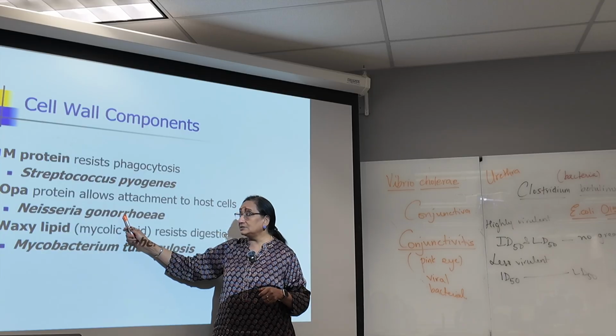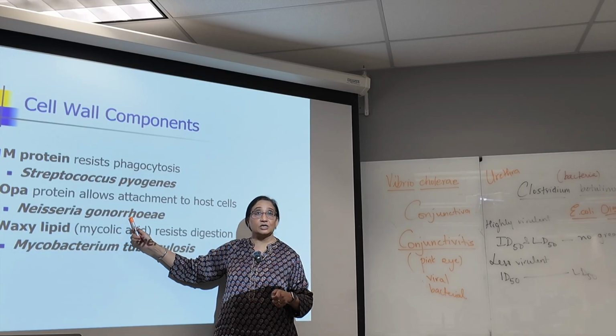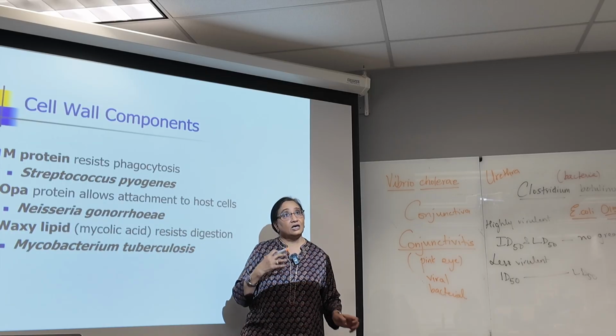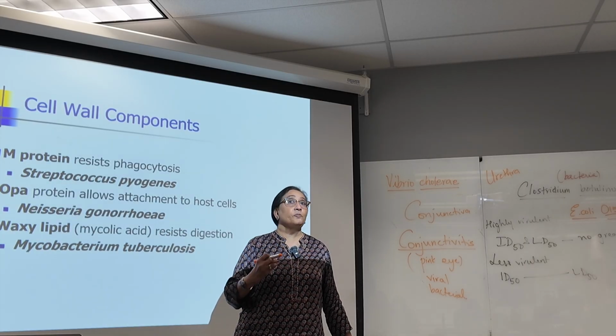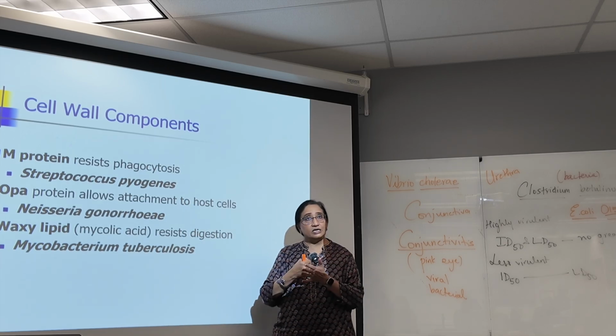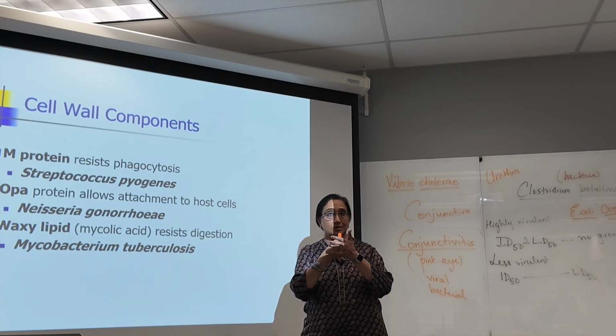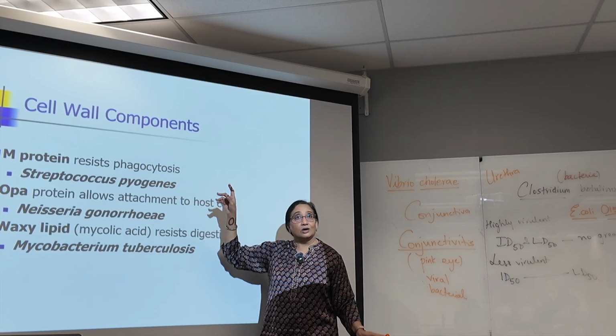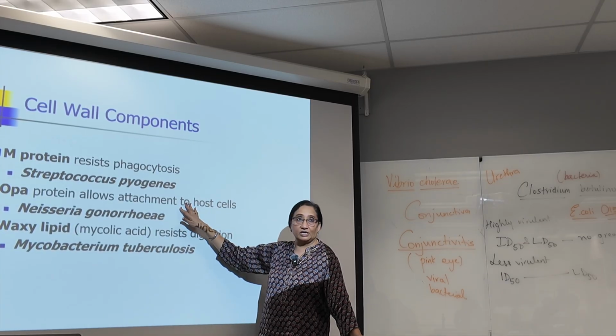Neisseria gonorrhoeae, a bacterium that causes gonorrhea, a sexually transmitted infection, has a protein called the Opa protein in the cell wall that helps it to strongly attach to the host cell and invade it, get into it, without the immune system destroying it.